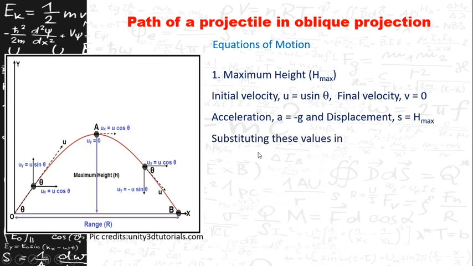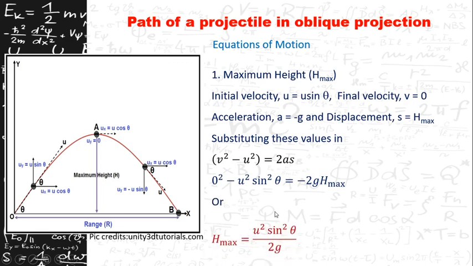Substituting these values in v square minus u square is equal to 2as, we will get 0 square minus u square sin square theta is equal to 2 into minus g into h max. Since we want to find out the h max, that is the maximum height, it will be minus u square sin square theta by 2g. So h max is equal to u square sin square theta by 2g.